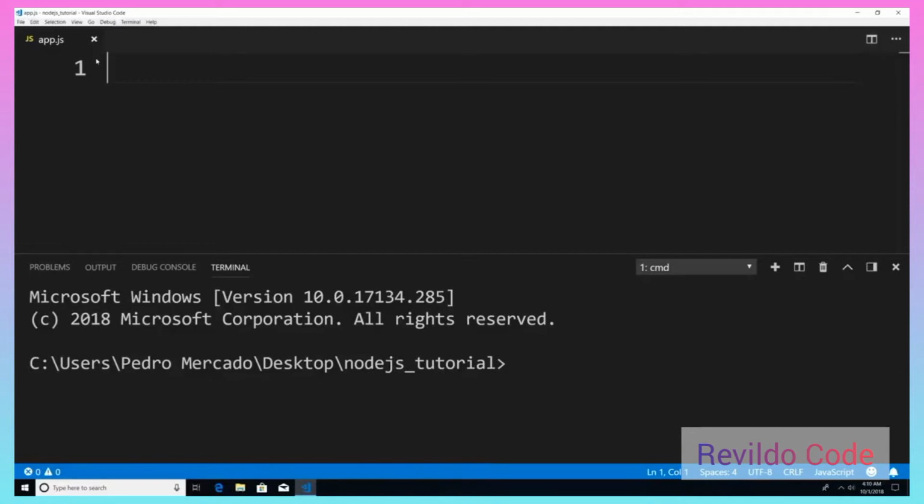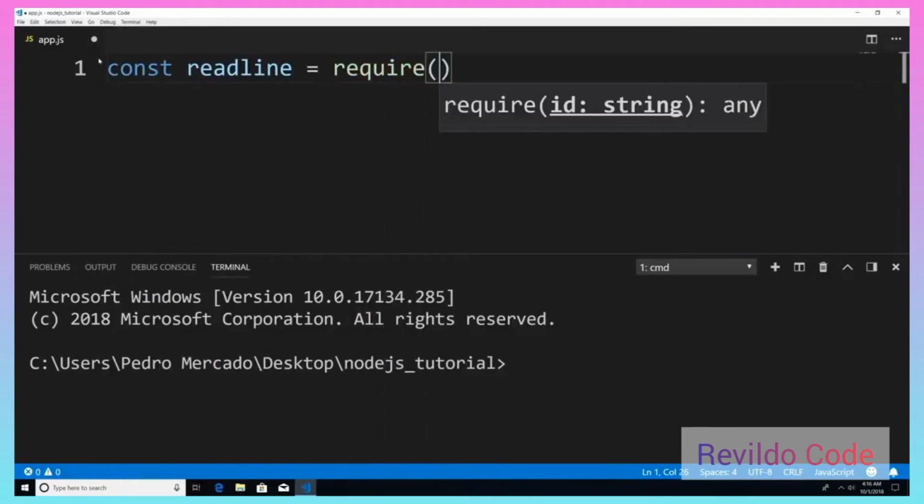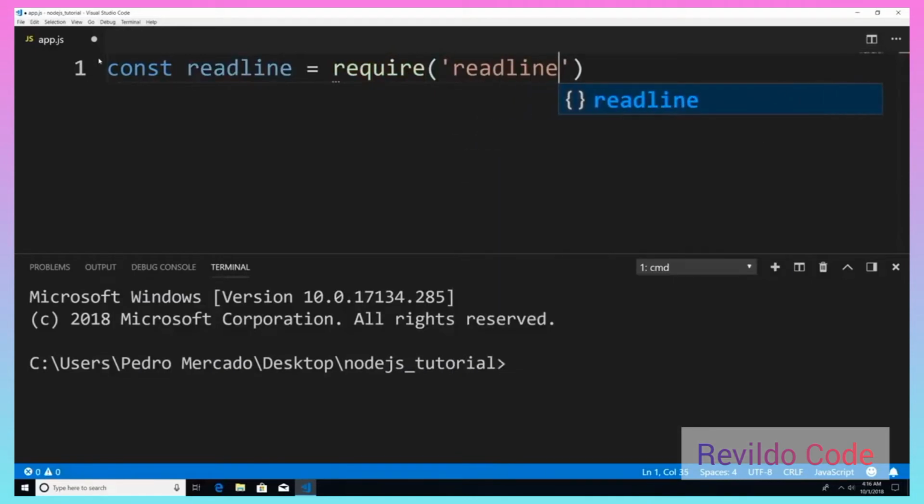In this tutorial, we're going to be talking about the readLine module. Now, what the readLine module allows us to do is prompt the user as well as get user input. So to get started, we're going to have to require the module. So I'm just going to say const readLine is equal to require readLine, and this is going to bring in our readLine module.